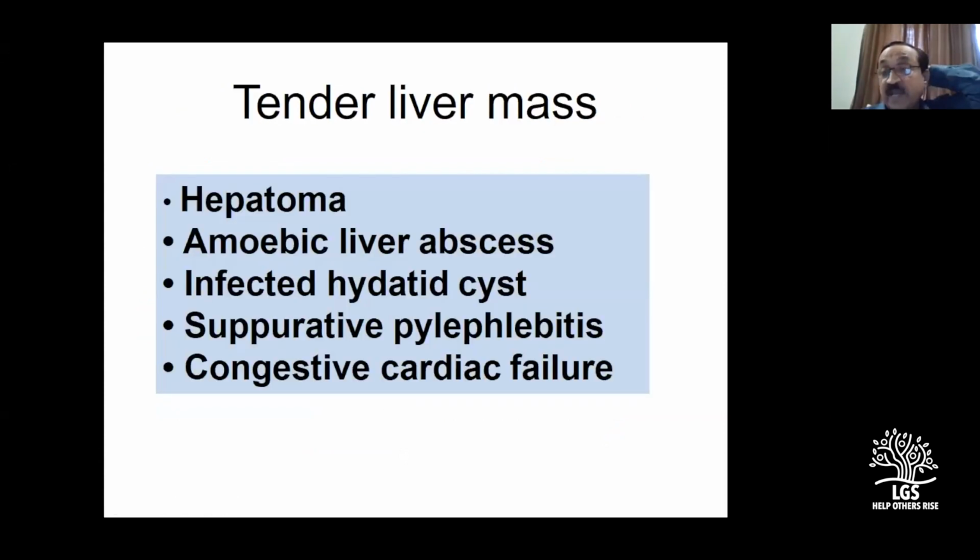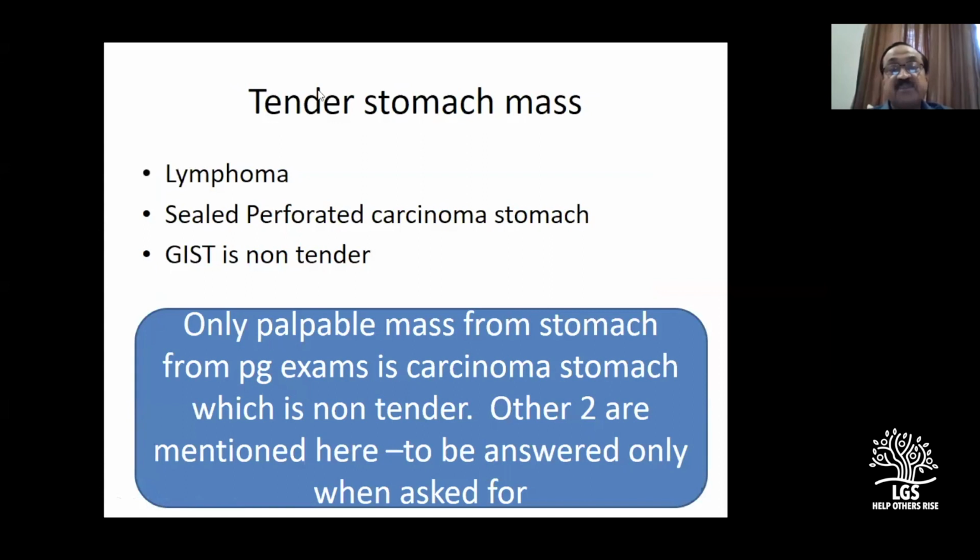So your abdominal mass in the epigastrium was a little bit tender. Immediately what you should realize is this. For a liver which is tender, you have to consider three things, which I mentioned to you last time: hepatoma, liver abscess, and infected hydatid cyst. I will not take more time for this. Your case is a tender stomach mass, but remember it is rare. I am telling you, rare. You don't get a tender stomach mass. If at all, a large carcinoma of the stomach might have given a little bit of tenderness in the epigastrium. So that's the reason I mentioned it to you.